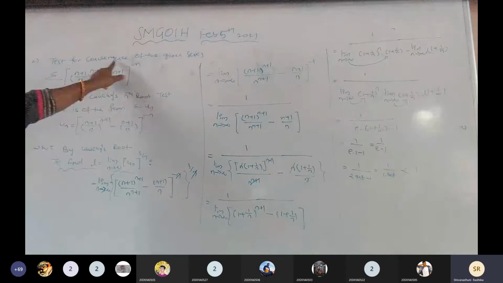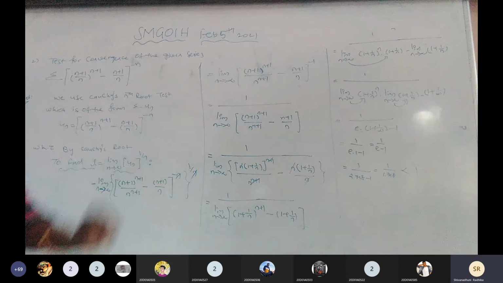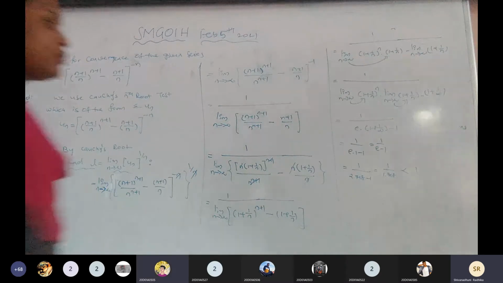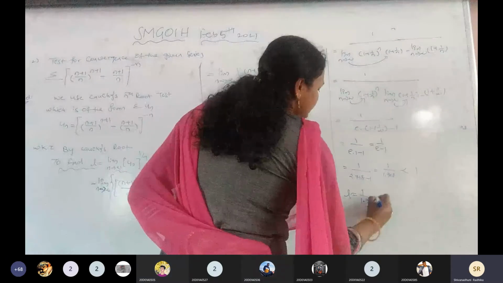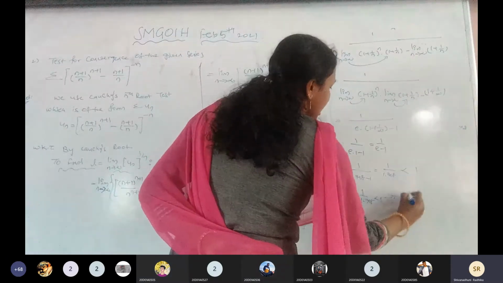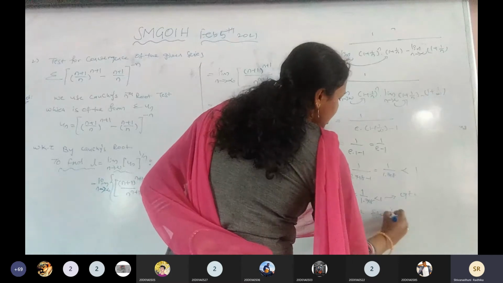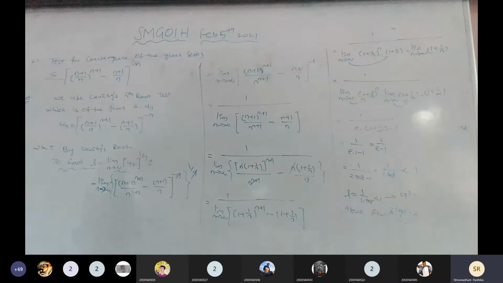Now by using the nth root test, the given series is what? Convergent or divergent? Convergent. So L equals 1 by 1.718, which is less than 1, is convergent. Hence, the summation of un is convergent. Is it clear to all of you? Doubts?